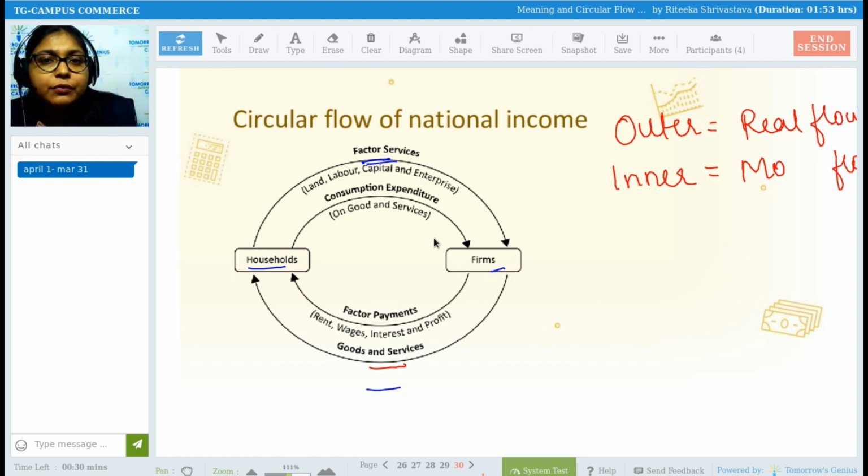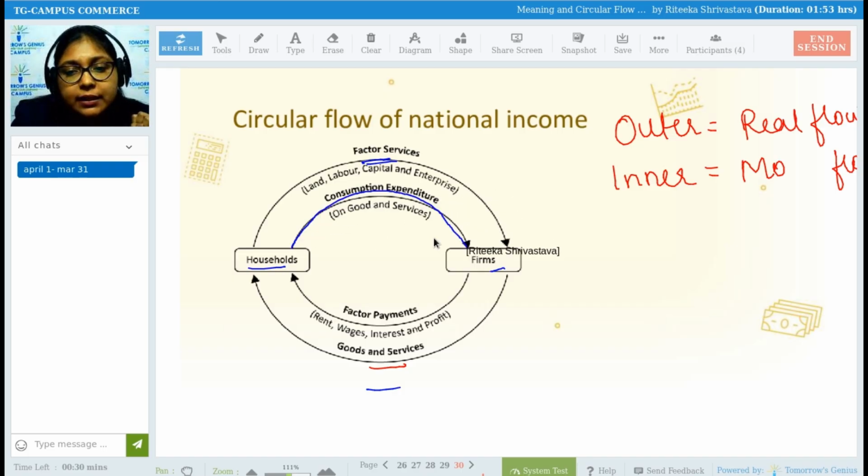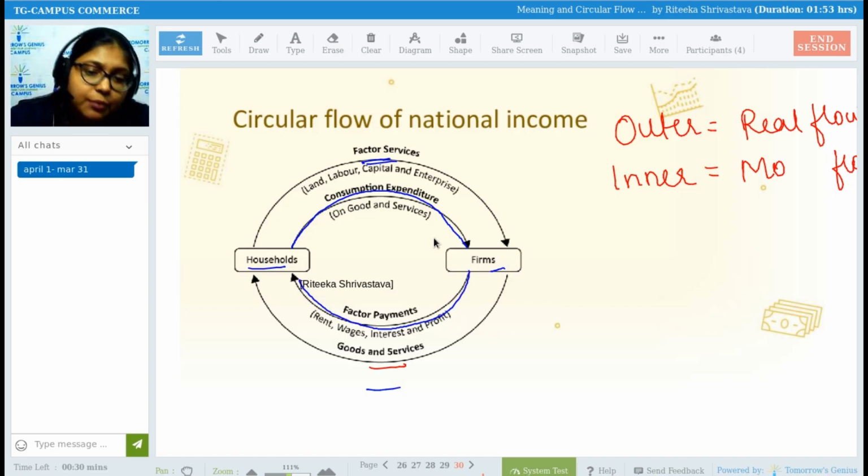Household will give factor services to firms in the form of land, labor, capital, entrepreneur. Firms in return will give goods and services to the households. That was the outer circle. Coming to the inner circle, household does consumption expenditure or household expenses, puts their money to buy the goods and services from the firms. In return, firms give them factor payment in the form of rent, wages, interest and profit.